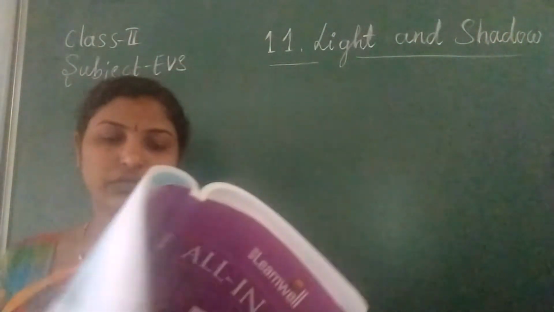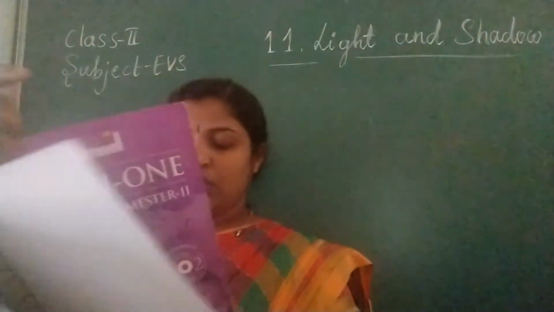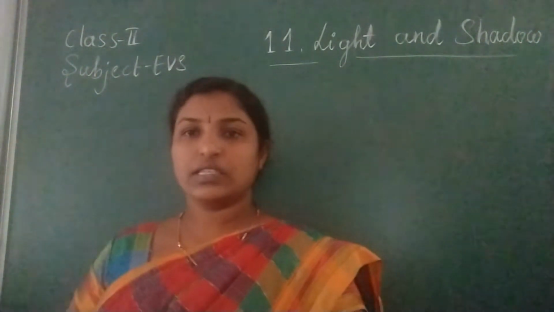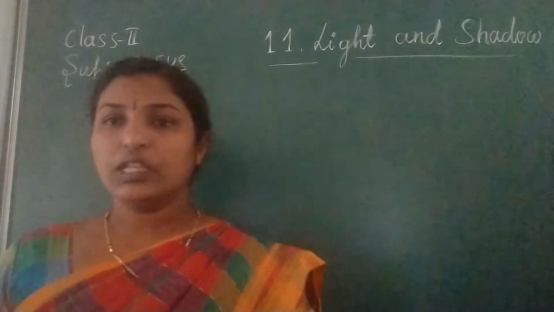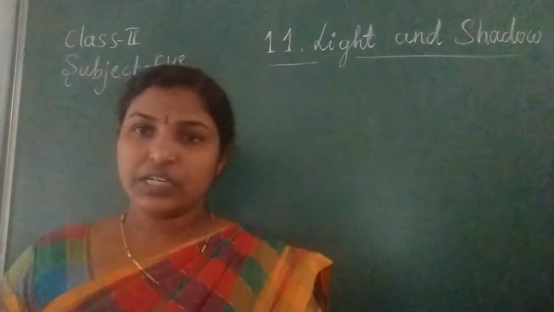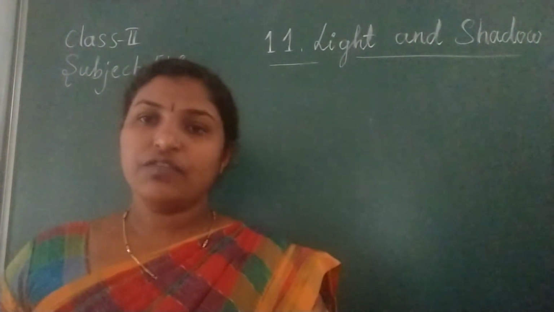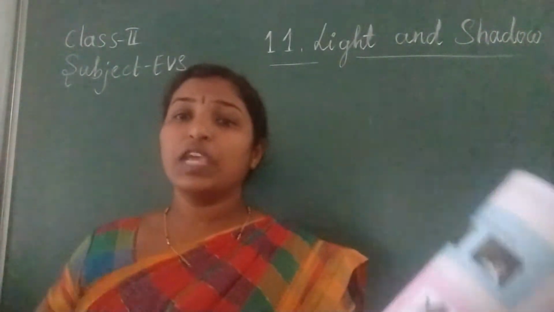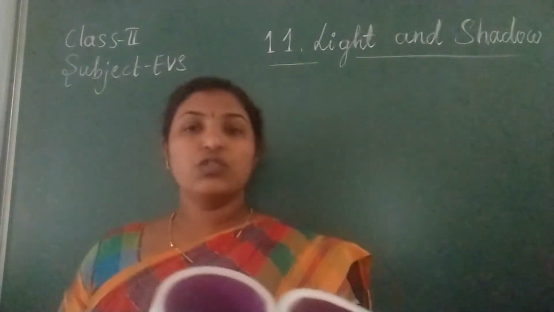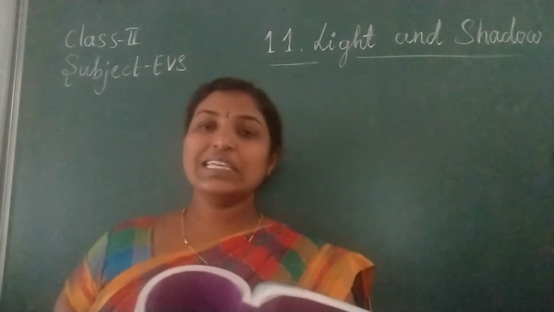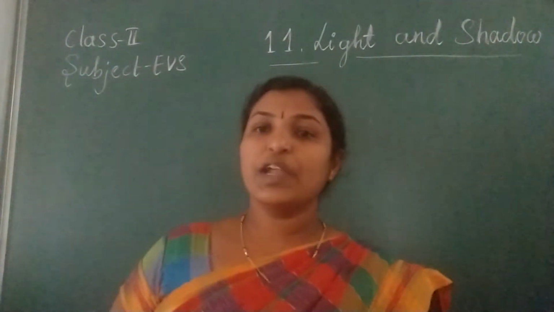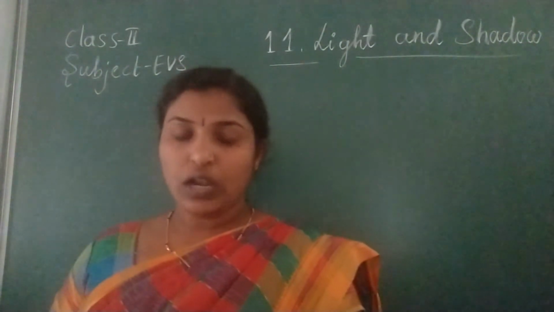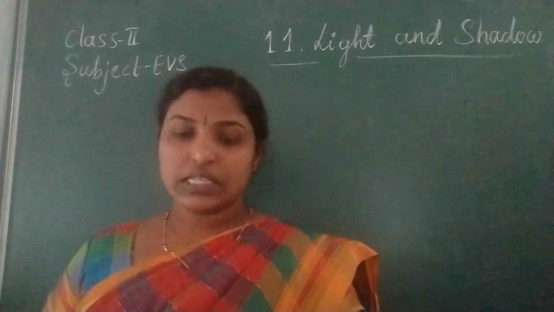Next, the sun is a big ball of hot gases. We know about this from the previous lesson. We have studied that the sun is made of hot gases, so it is a very big ball and very hot. The sun is a big ball of hot gases.